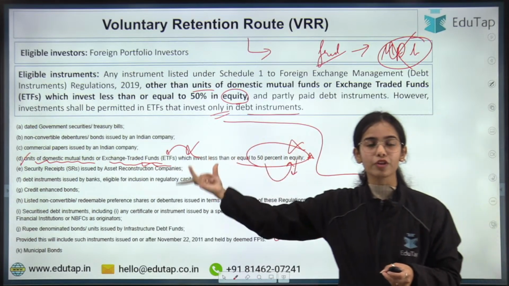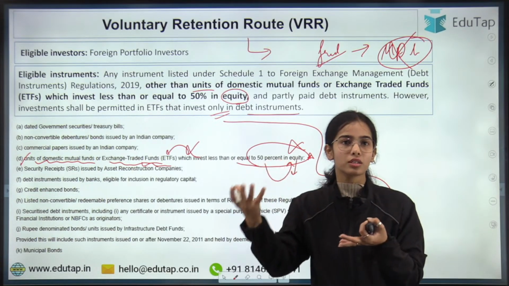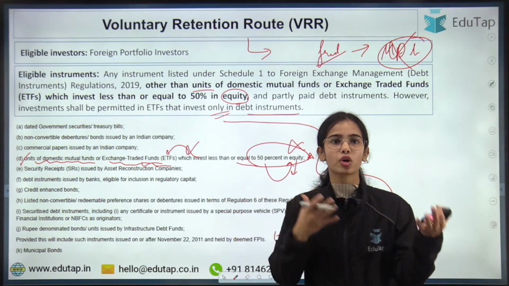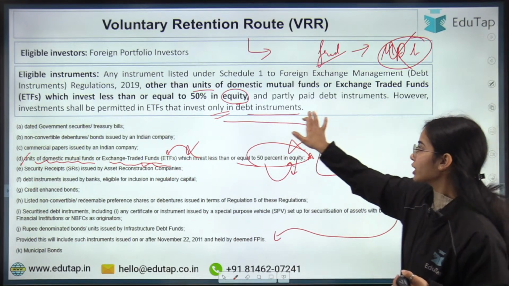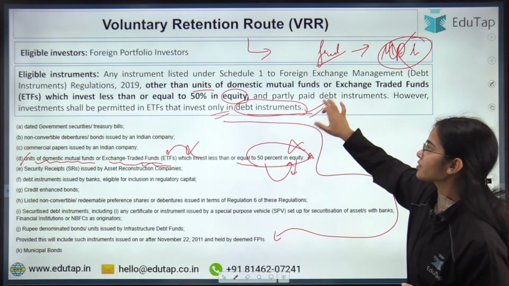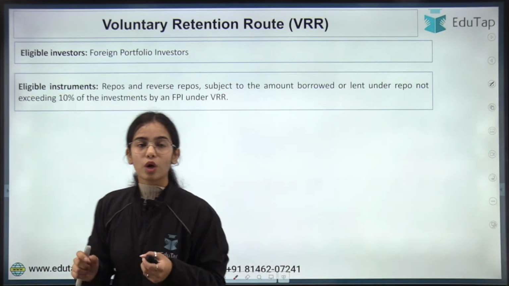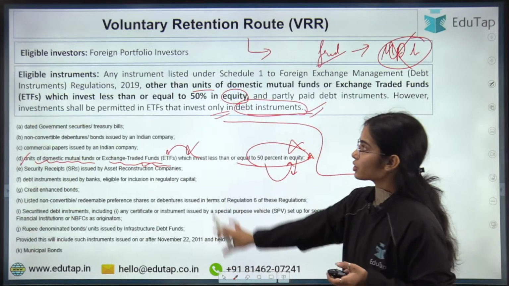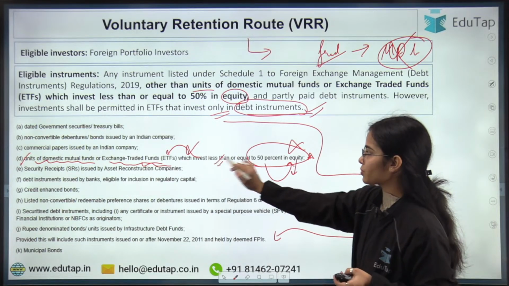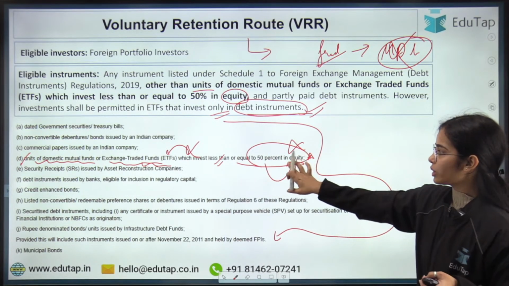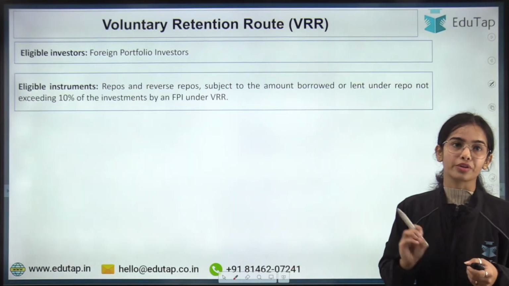But if the exchange traded fund is traded on the NSE, BSE, National Stock Exchange, Bombay Stock Exchange, so if it is an exchange traded fund including debt instruments, then this will be allowed in the voluntary retention route. Okay. So now, I hope you have understood that any instrument that is listed here, other than the investment in the ETF including the equity, all the other instruments will be allowed under the voluntary retention route,